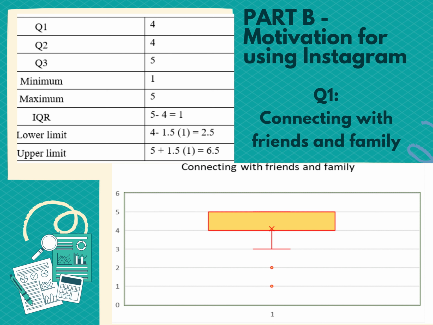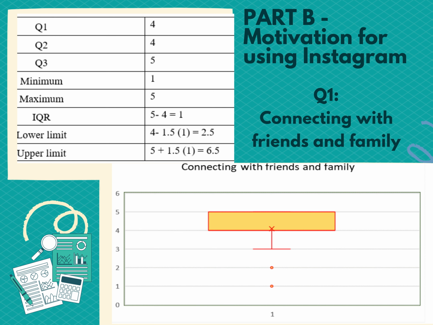Now I want to discuss Part B, which is the motivations for using Instagram. The statement I have chosen for data analysis is connecting with friends and family. The left-hand side shows the calculations for the connecting with friends and family data, and the right-hand side shows the values required to construct a box plot. The first quartile is 4, the second quartile is 4, and the third quartile is 5. The minimum value is 1 and the maximum value is 5. A box plot will be created using the values obtained.